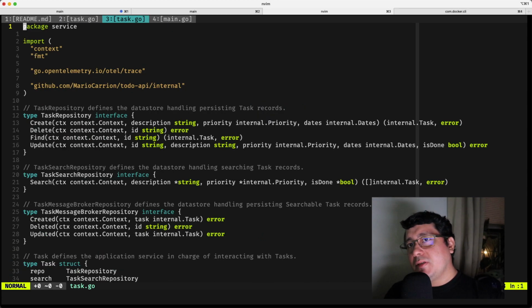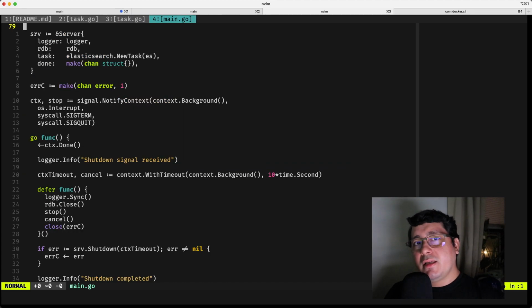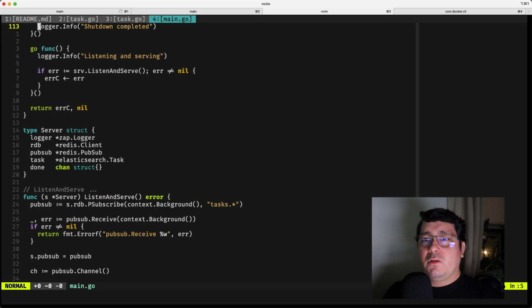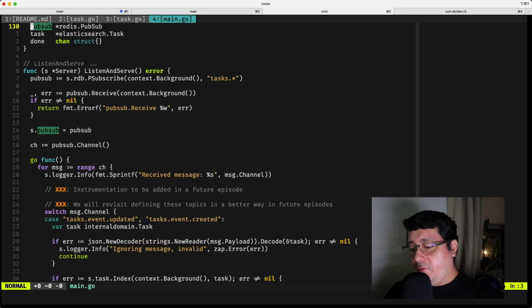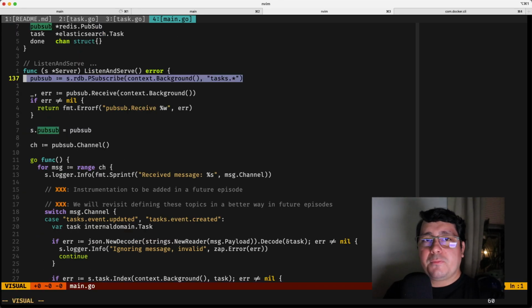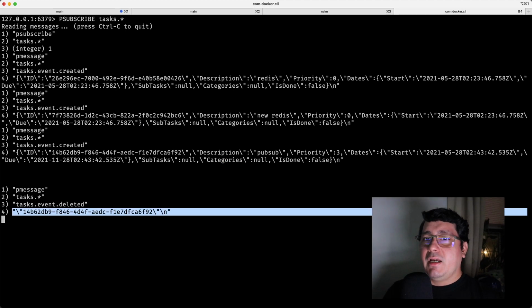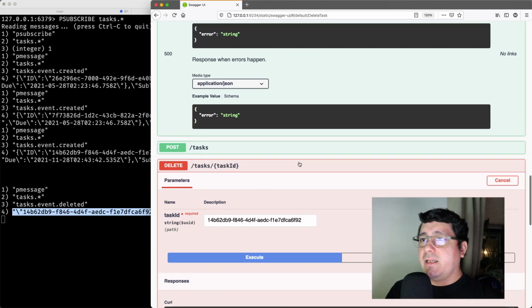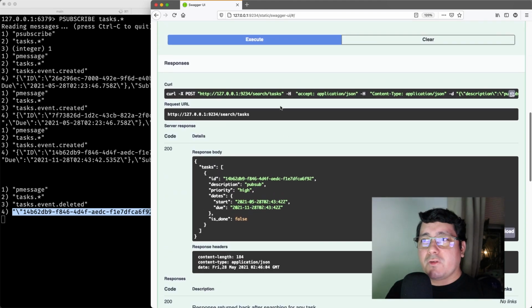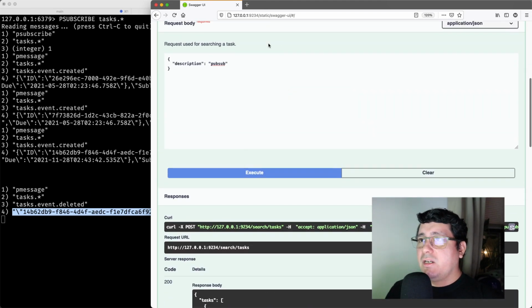On the subscriber side, the way it works with Redis is that you can use a wildcard or a pattern, and then you can subscribe to whatever pattern you want. If you notice in this line, I'm subscribing to everything under tasks.asterisk. So everything that uses the prefix tasks dot whatever is going to be listening to those messages. And let me create another one just so you can see another message right here.